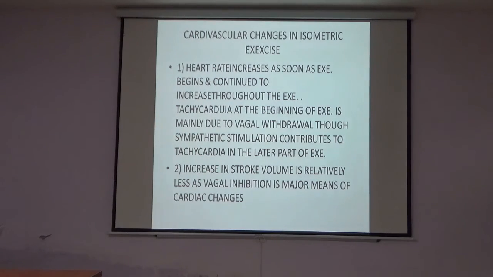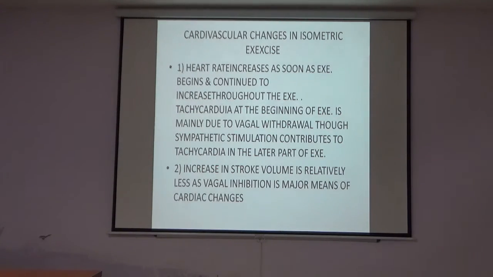Now there is short notes for the cardiovascular changes in the isometric exercise. What are the changes that occur in the isometric exercise? The heart rate increases as soon as the exercise begins and continues to increase throughout the exercise. Tachycardia at the beginning of the exercise is mainly due to the vagal withdrawal. Sympathetic stimulation contributes to the tachycardia in the latter part of the exercise.